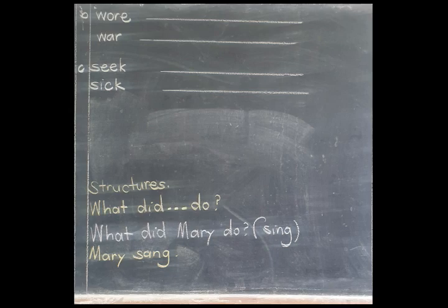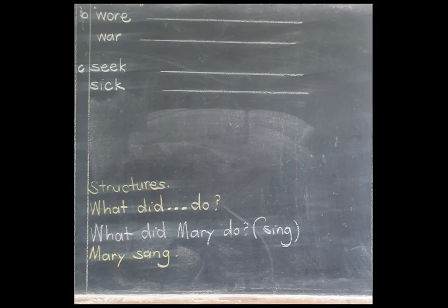Let's look at the first example. The first one says, what did Mary do? In brackets we have sing. So the answer there says Mary sang. We are changing sing to the past tense to make sure that the answer we are writing is in the same tense as our question.